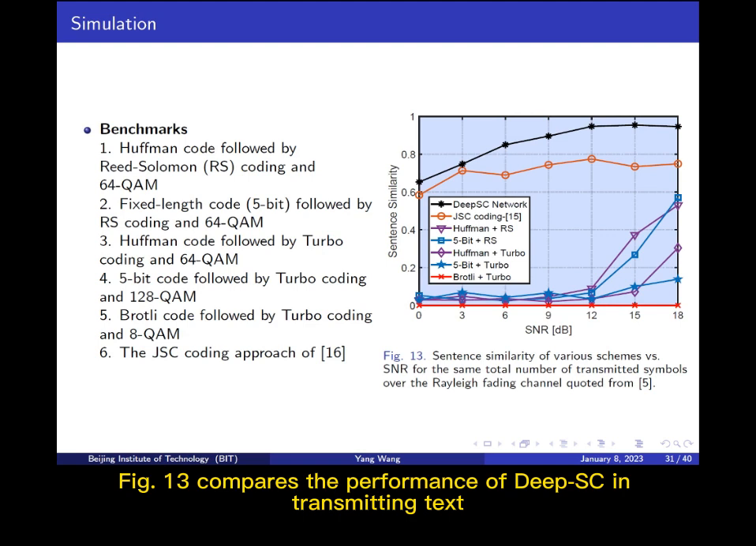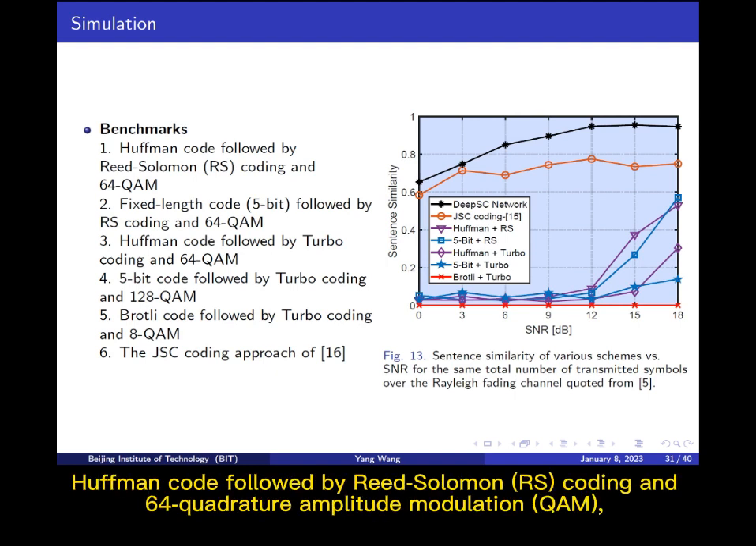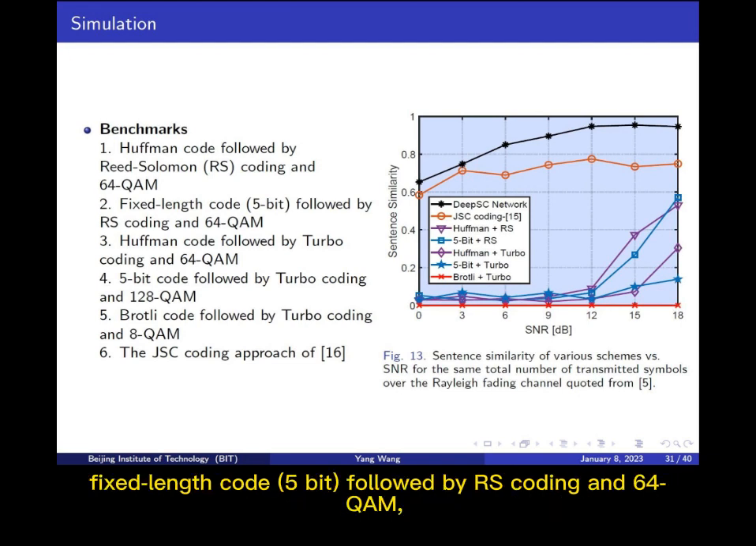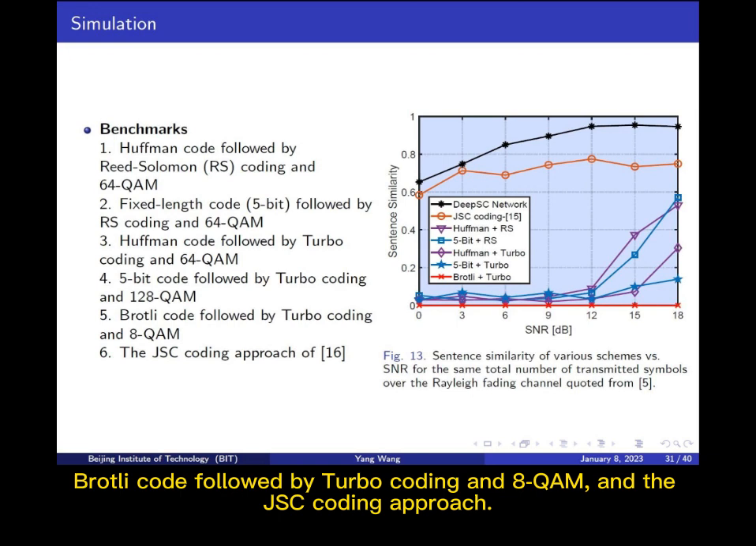Figure 13 compares the performance of DeepSC in transmitting text over a Rayleigh fading channel with the following benchmarks: Huffman code followed by Reed-Solomon coding and 64 quadrature amplitude modulation, fixed length code, 5-bit, followed by RS coding and 64 QAM, Huffman code followed by turbo coding and 64 QAM, 5-bit code followed by turbo coding and 128 QAM, Brotli code followed by turbo coding and 8 QAM, and the JSC coding approach.